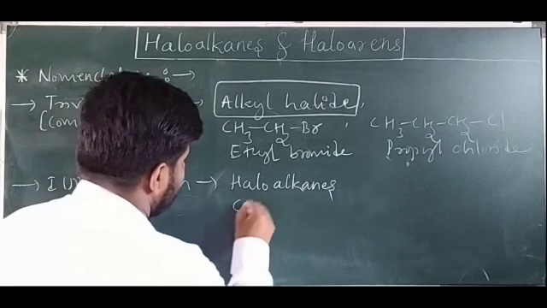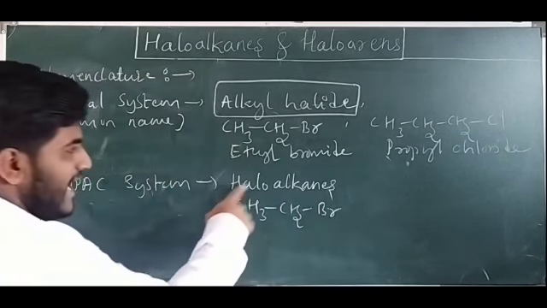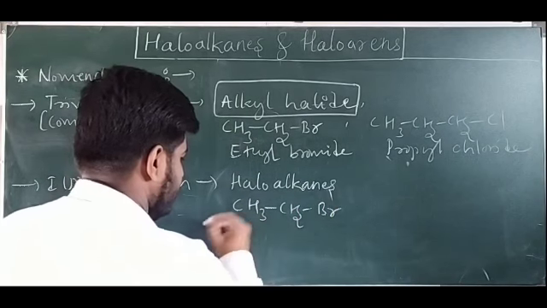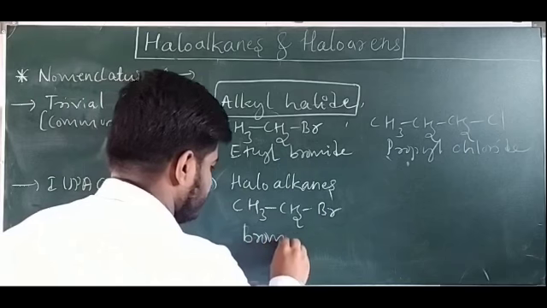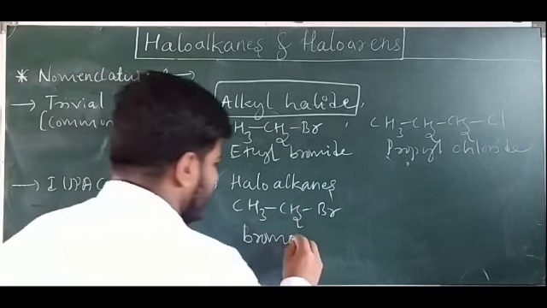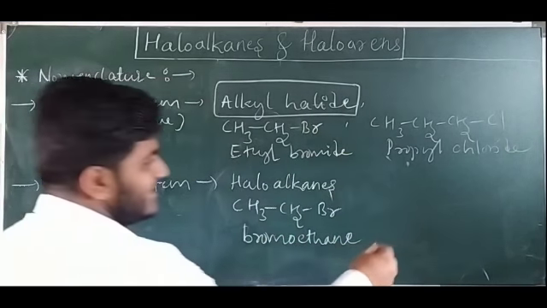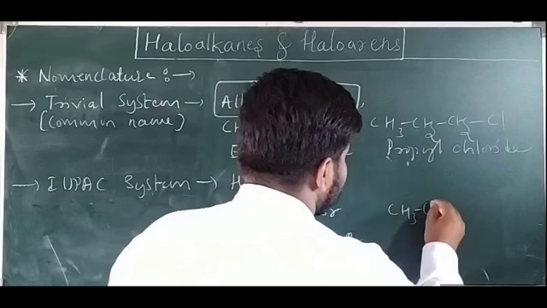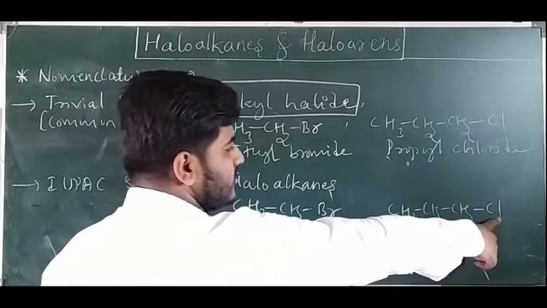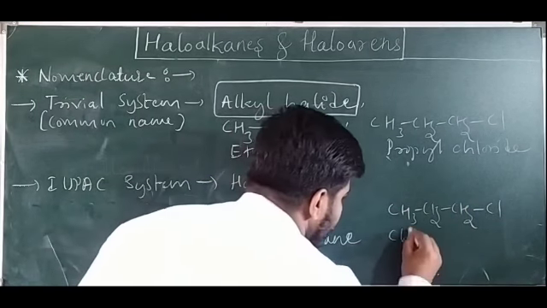In IUPAC, taking the same example, I will explain. CH3 CH2 Br is there. So haloalkane. What is the halo group here? Bromo. How many carbon atoms are there? 2, and all are single bonds, so ethane. Bromoethane. Take the other example, CH3 CH2 CH2 Cl. Here the halogen group is chloro.